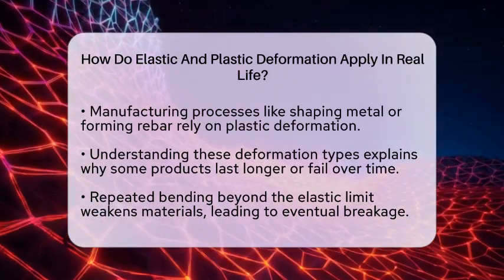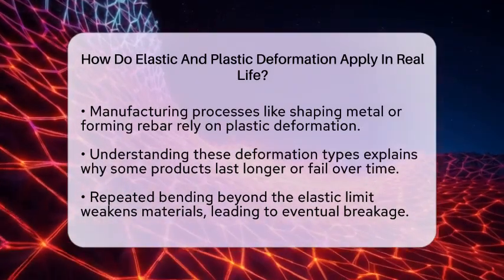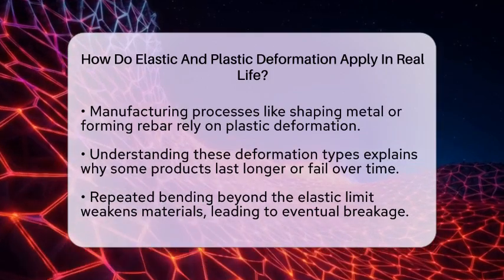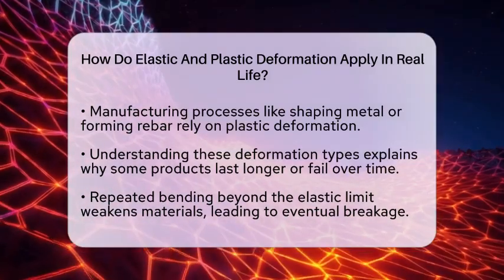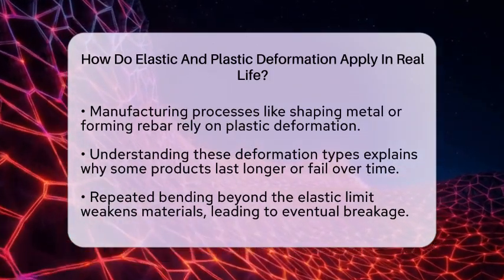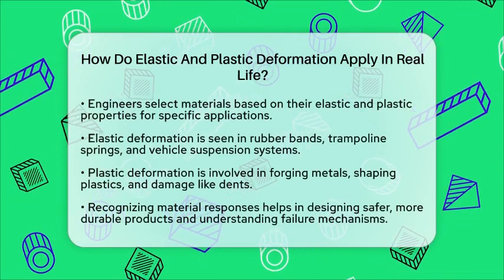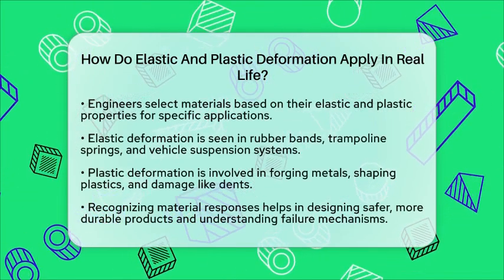This is why engineers carefully select materials with the right elastic and plastic properties for specific uses. For example, materials with high elasticity are used in flexible devices or shock-absorbing parts, while those that can undergo plastic deformation are used in shaping and forming processes.